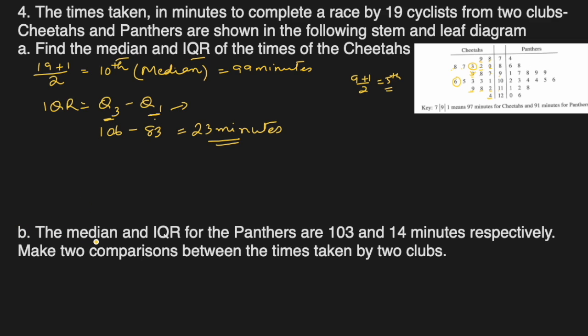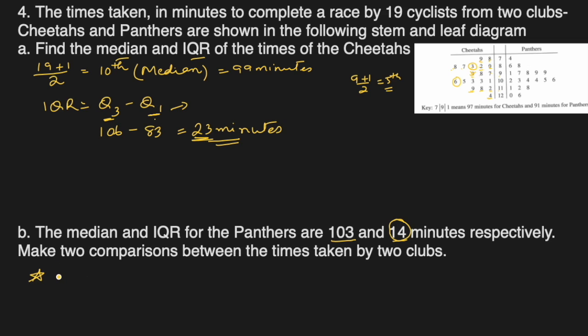B part, the median and IQR of Panthers are 103 and 14 minutes respectively. So there was no need to find them again, they have saved our time by giving it to us. Make two comparisons between the times taken by the two. So IQR is 23 here and 14 here.